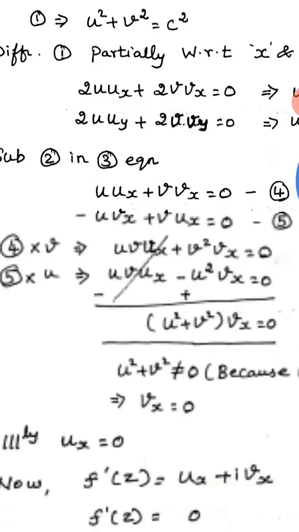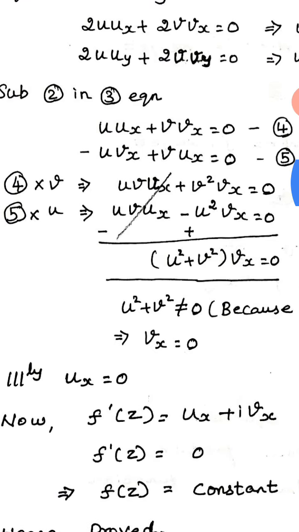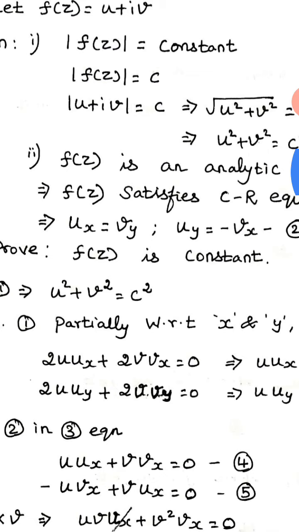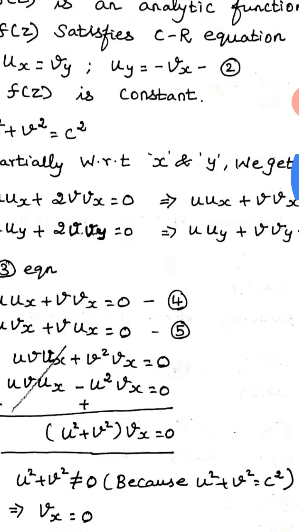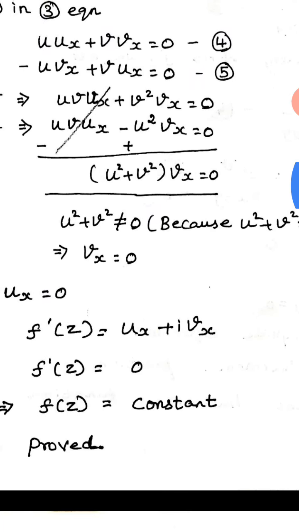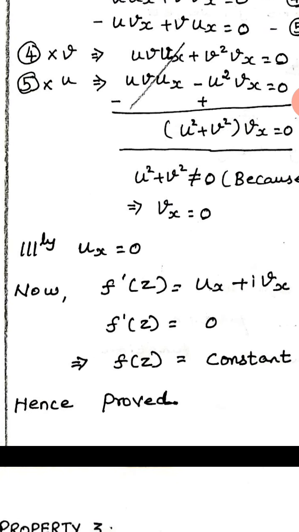If you solve the two different equations, you will get one thing. Hope you can go through these steps in your study material. If I solve these two equations, what I will get is u square plus v square into vx equal to 0. Obviously u square plus v square cannot be equal to 0, because we took u square plus v square equal to c square, that is a given thing. So u square plus v square cannot be equal to 0. So obviously your vx equal to 0. Similarly we can prove ux is equal to 0.